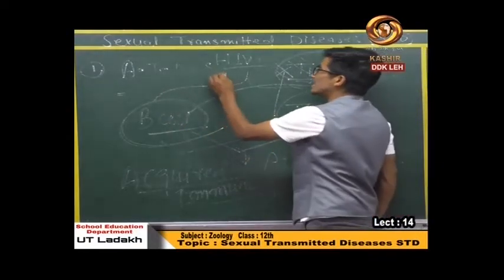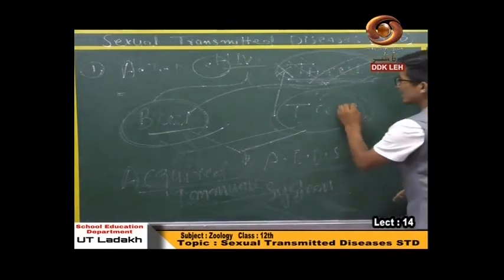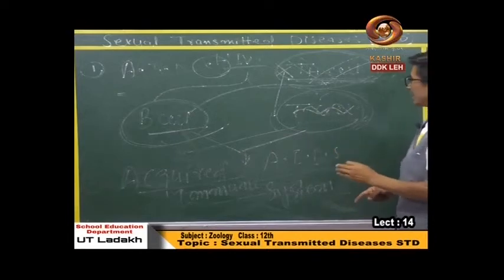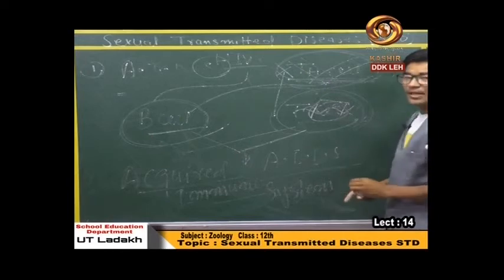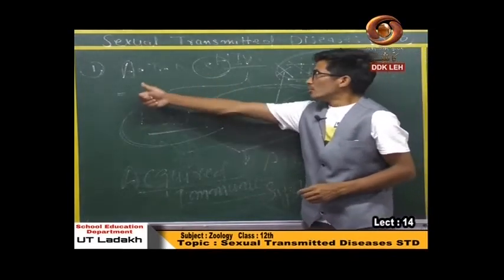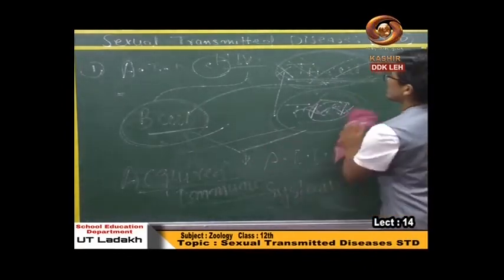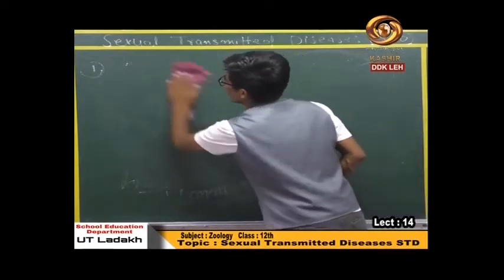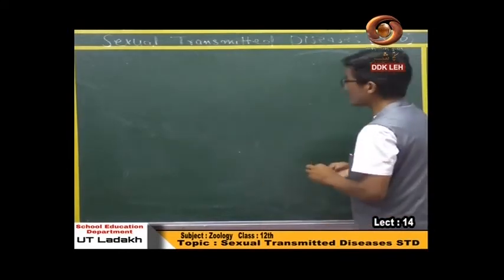And syndrome means the HIV virus attacks and damages the DNA of the T helper cell. When there is any defect in DNA and no formation of a special cell, that type of disease is called a syndrome. So this disease is called acquired immunodeficiency syndrome. In this disease there is no formation of T helper cells, and T helper cells help in the activation of B and T cells.